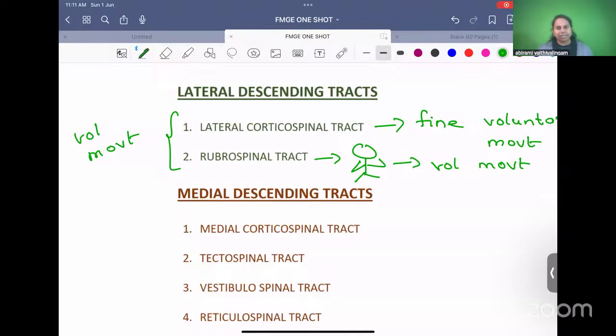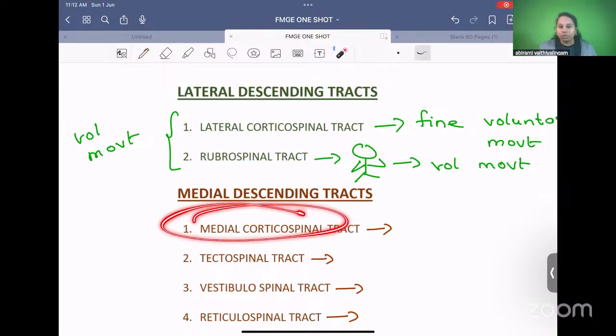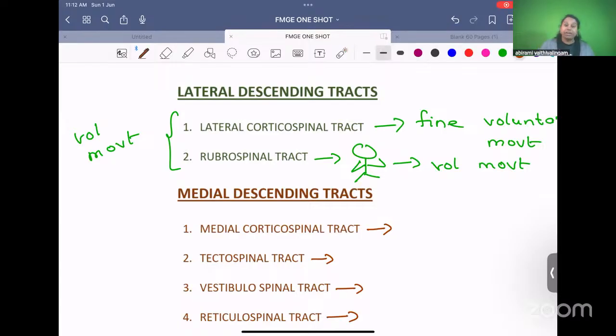Medial descending tracts. They descend medially like this, in the center. There are four descending tracts: the medial corticospinal tract, tectospinal tract, vestibulospinal tract, and reticulospinal tract. Medial corticospinal tract. Corticospinal is motor. Medially means to supply medial muscles of the body. What are the medial muscles of the body? Trunk muscles. If I move my trunk muscles, I can change my posture. So this helps in posture control.